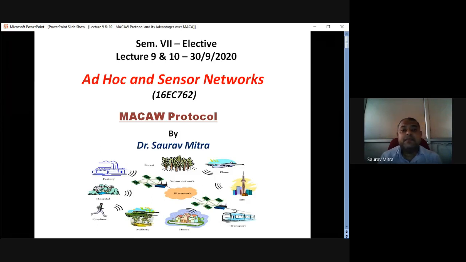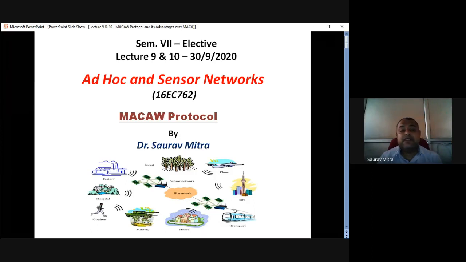N1 and N2 both, N2 will not be able to catch hold of receiver R1 because N1 R1 communication is already going on. How long would N2 not be able to catch hold of R1? The answer is: as long as N1 R1 communication goes on, N2 has to sit idle, because it would not be allowed to disturb the receiver R1 for the communication of N1. So this is how the hidden terminal problem is solved only by RTS CTS pairing. RTS CTS is an indication that yes, R1 is given to N1.